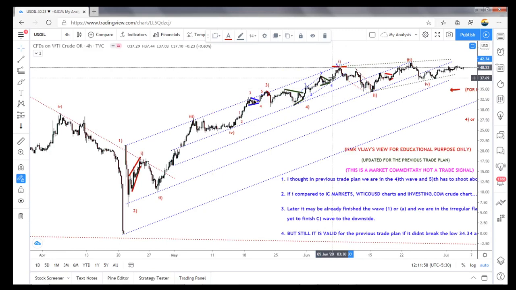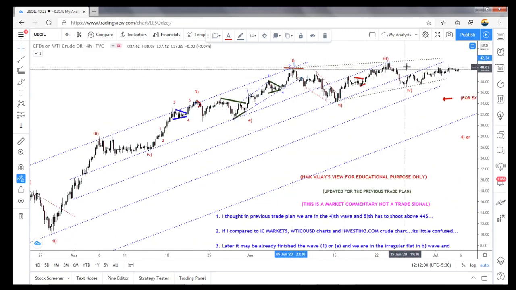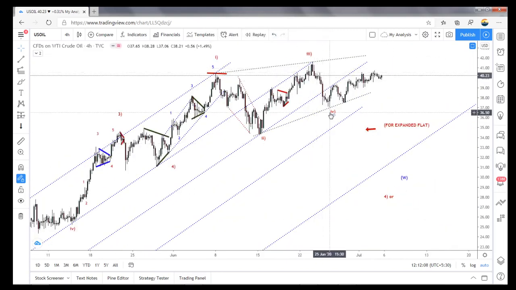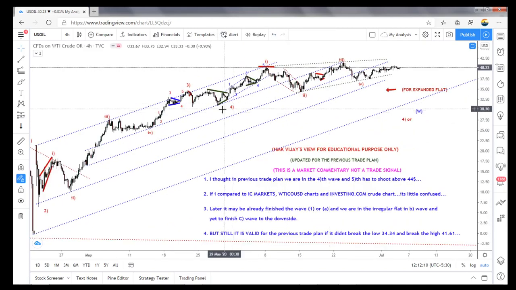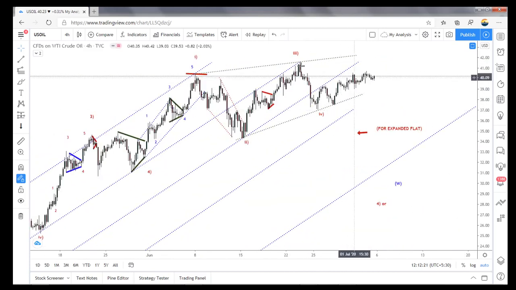If it has ended here, it already broke that high. So whether that bigger one is completed here and we are in that downside as an irregular flat, or that fifth wave is extended in an ending diagonal. If it is an ending diagonal, wave 1, ABC 2, ABC 3, and we are in ABC 4 that ended here, or it may end here.